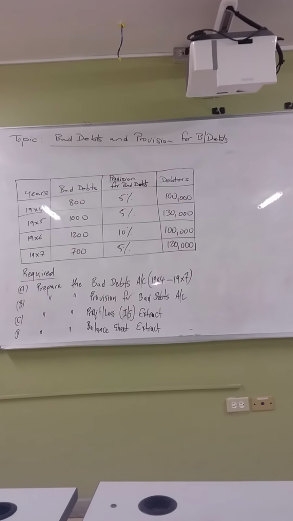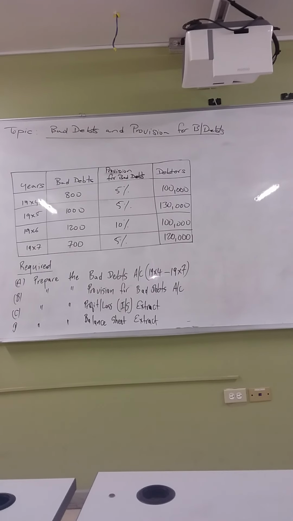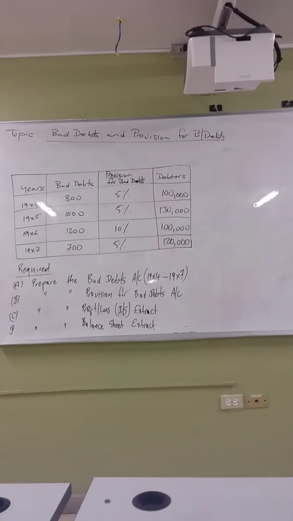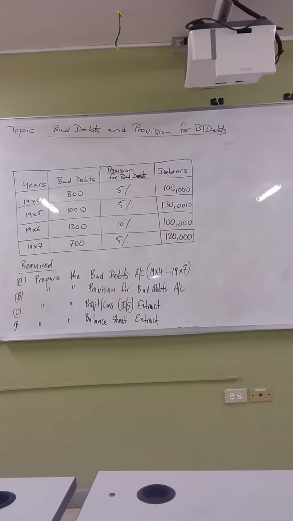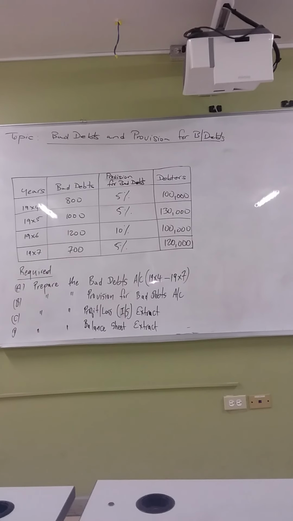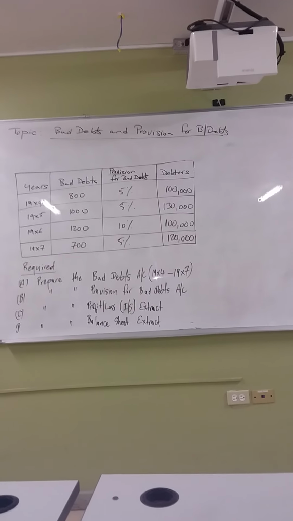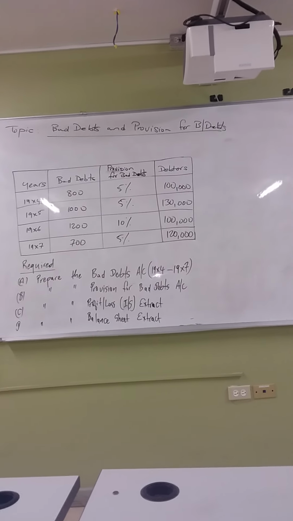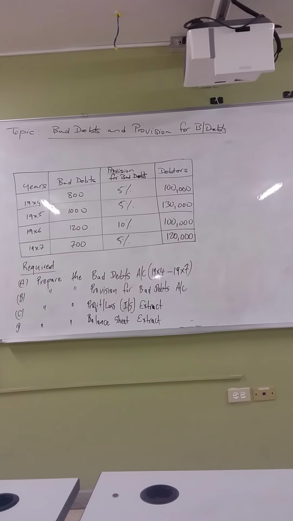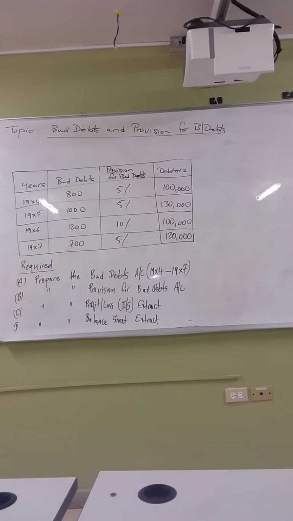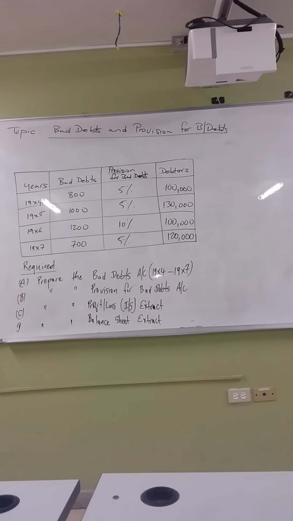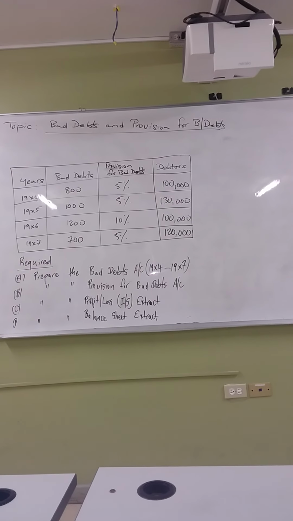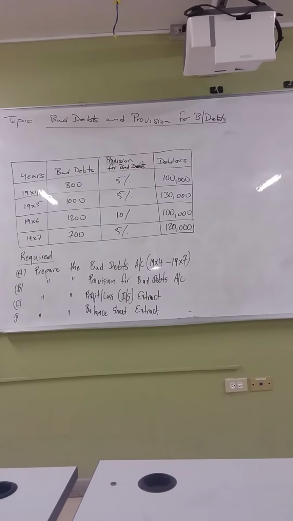How do you know that? You're assuming 10% of the 500,000, so 10 over 100 times 500,000 will give you $50,000. Now 50,000 minus from the 500,000 will give you 450,000. So you're saying realistically you expect to collect 450,000 in the year 2005. So you'd have set a provision for that 50,000. Now, how does that benefit the person preparing the accounts, or how does that benefit the company?